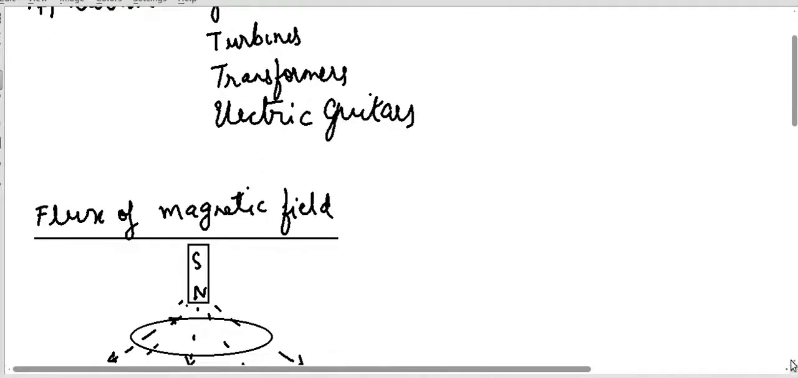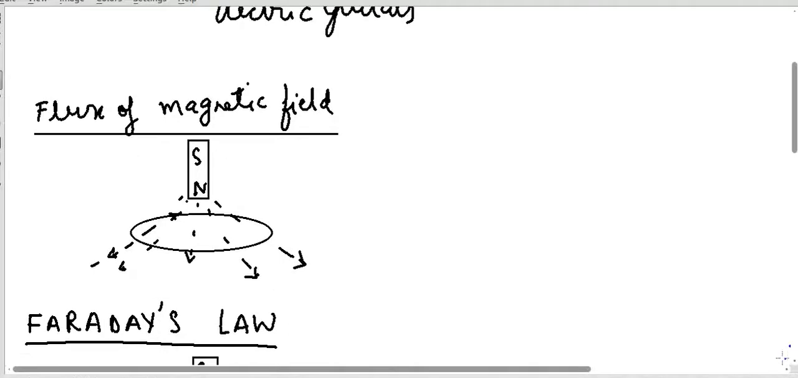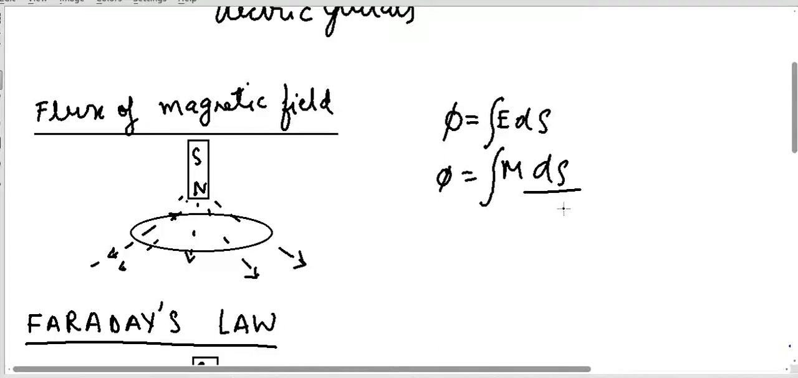To understand electromagnetic induction, we first have to understand what is meant by flux of a magnetic field. If we remember our definition of flux of an electric field when we studied Gauss law, flux of an electric field was nothing but integration of E ds. Similarly, the flux of magnetic field is defined by integration of B ds. What is ds? ds is a small area. So the product of magnetic field into area is known as the flux of magnetic field.